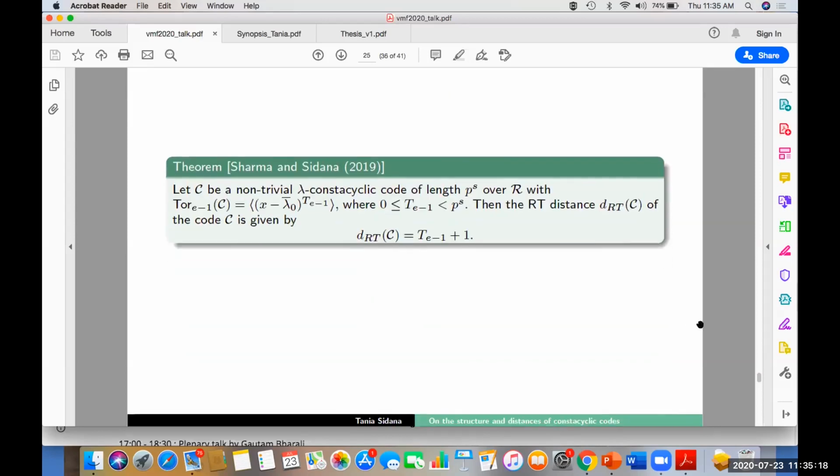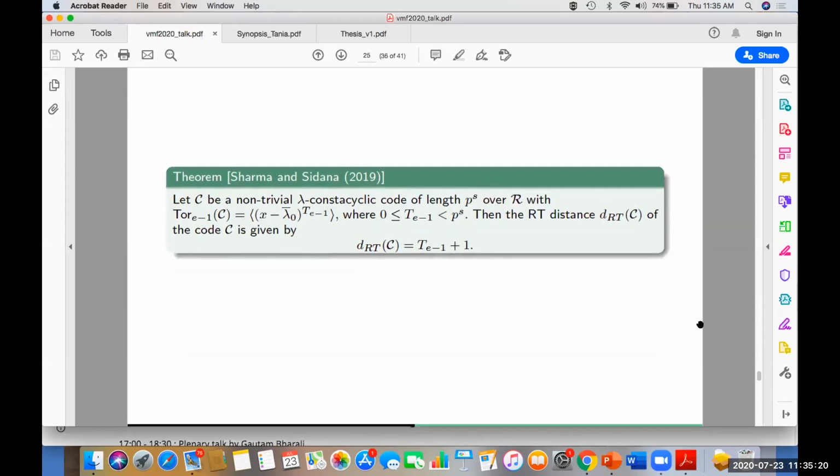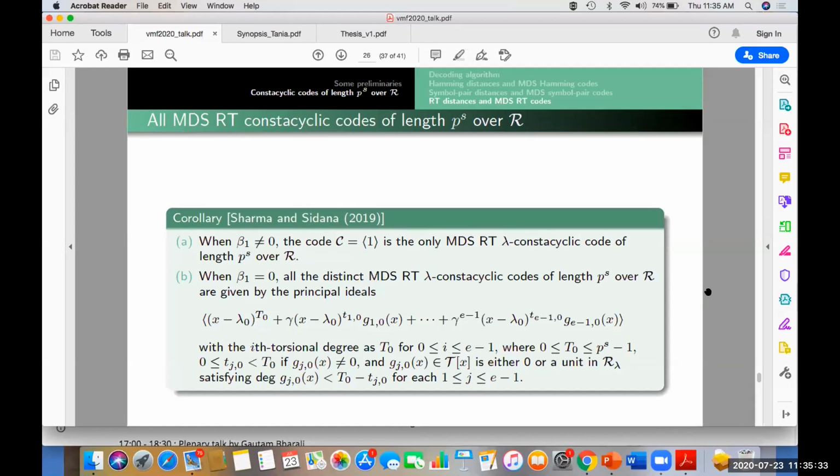Here we have determined the RT distance of a lambda constacyclic code, which is equal to e minus the torsional degree plus 1. And using RT distances and unique generating sets, we have identified all MDS RT codes within this class of codes.